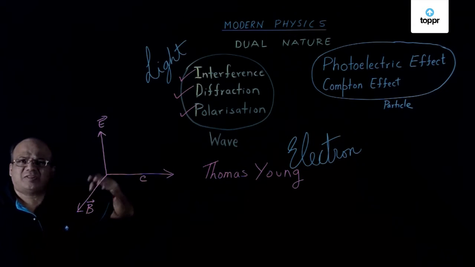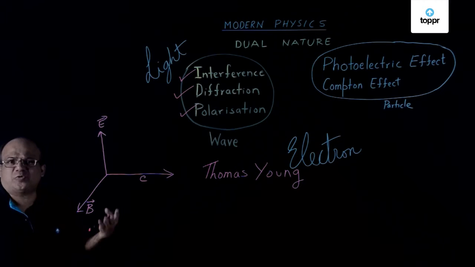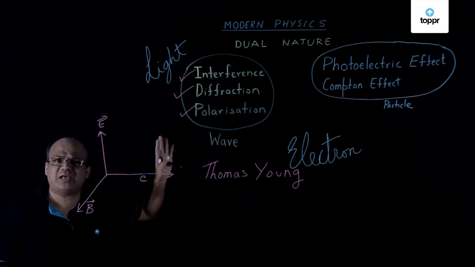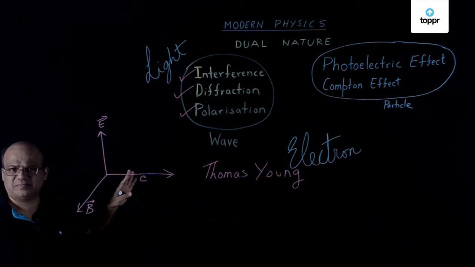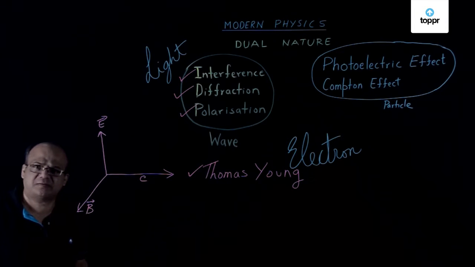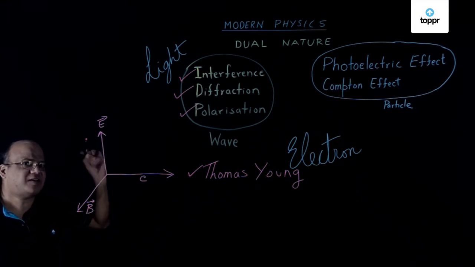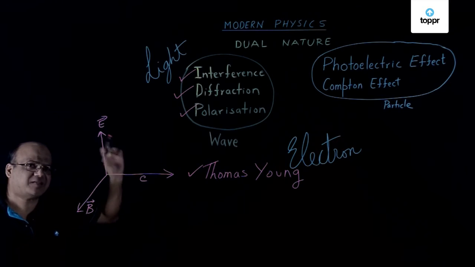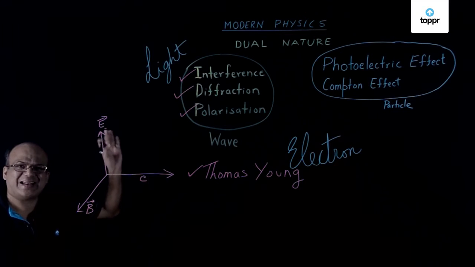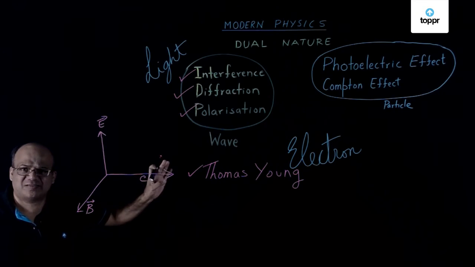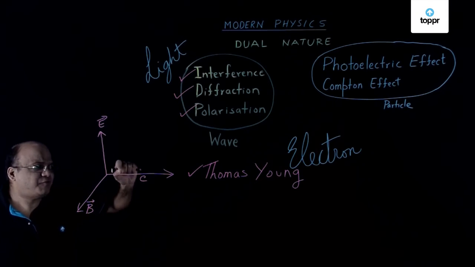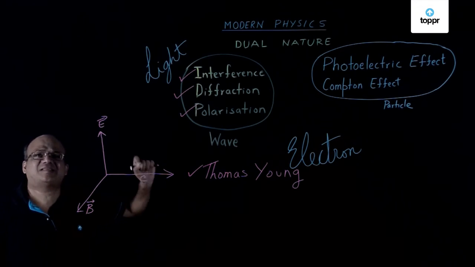People were thinking whether light is a wave or particle. Newton had more reputation. He was a very big scientist. So people initially believed that light is a particle. But later, one very famous experiment was done by Thomas Young called Young's double slit experiment. This is an experiment on interference. Thomas Young showed that light undergoes interference, and interference is a property of waves. Therefore, it was established that light is a wave.